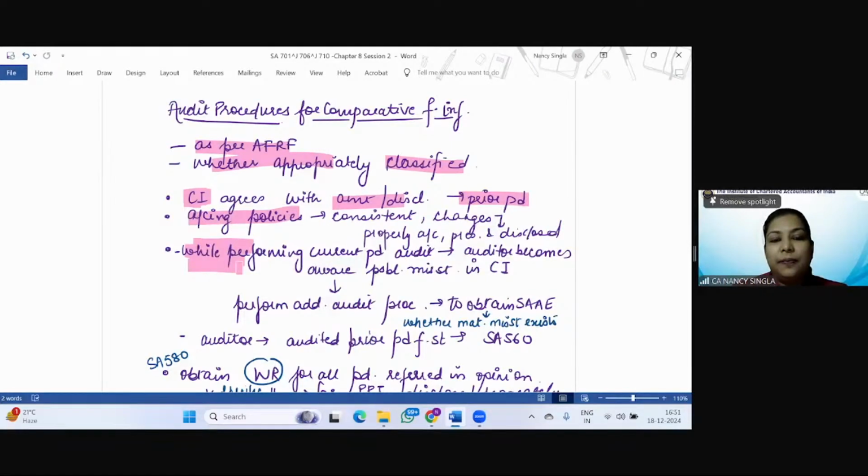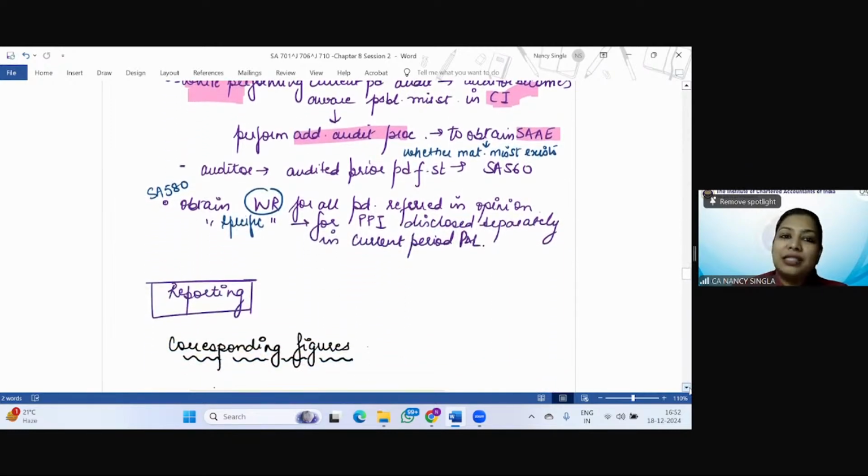While performing the current period audit, the auditor might become aware of a possible misstatement in the comparative information. So during the conduct of the audit of the current period, the auditor might come across certain information that there is a possible misstatement in the comparatives. If such is the case, the auditor is going to perform additional audit procedures and obtain sufficient appropriate audit evidence as to whether a material misstatement exists. Further, see, if the auditor was the auditor of the last year, all this information must have been considered in SA 560, subsequent events. So the auditor will consider that.